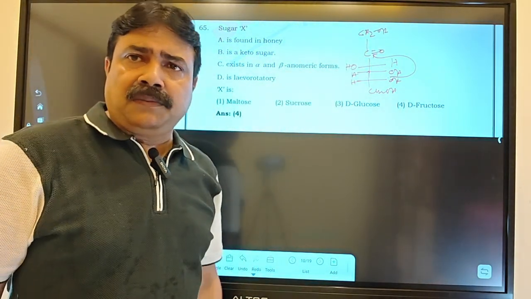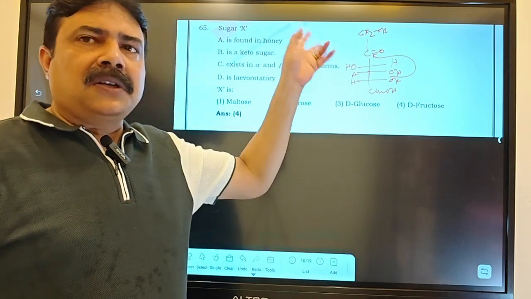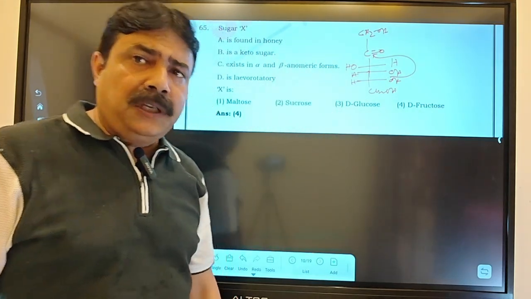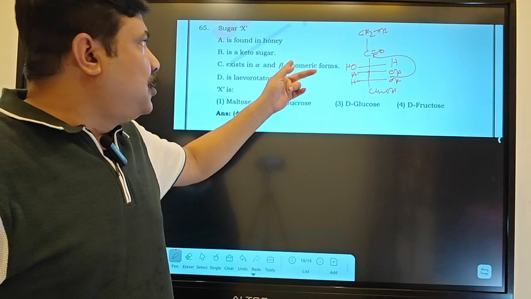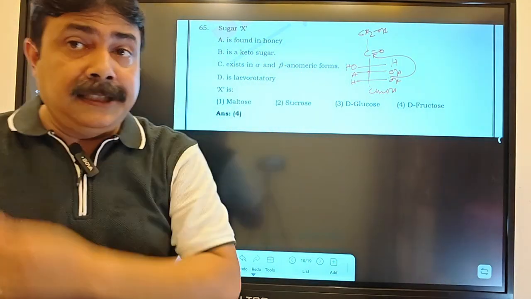It's a planar structure. Both front and back attack are possible. Based on that, a different arrangement of OH is possible. That is why it forms the anomeric forms, alpha and beta. That is all they are telling.